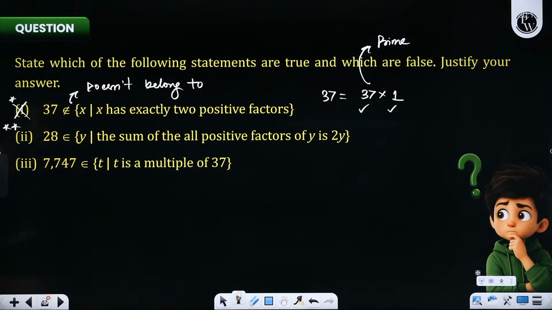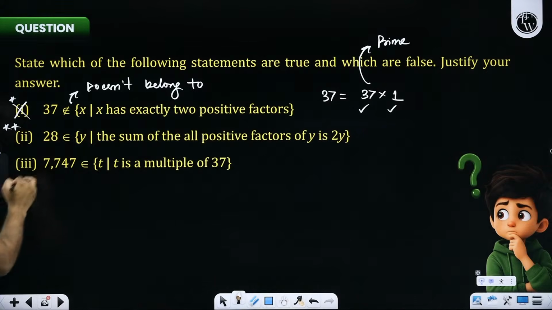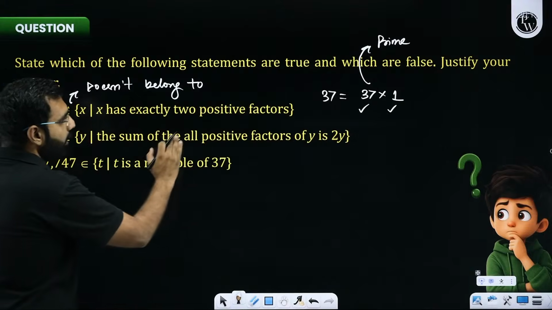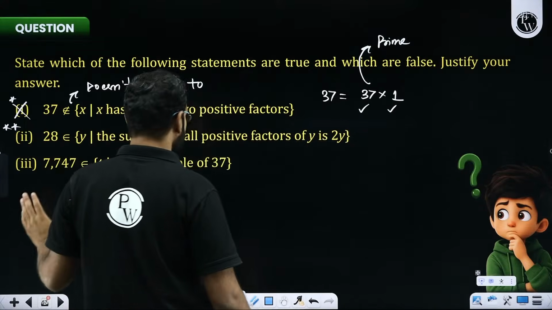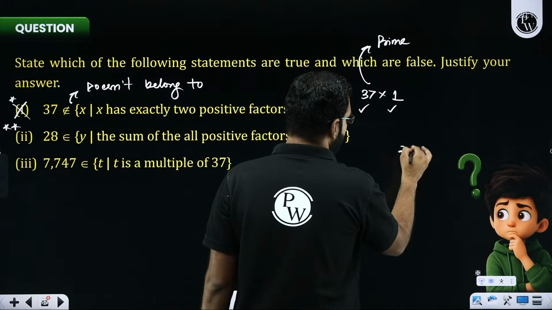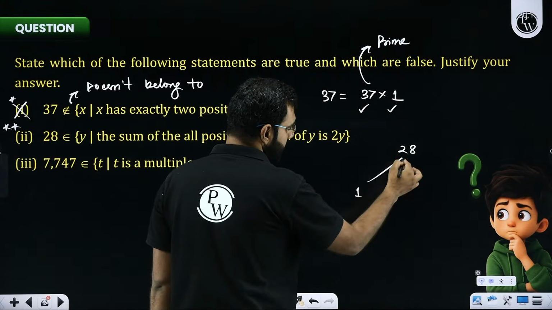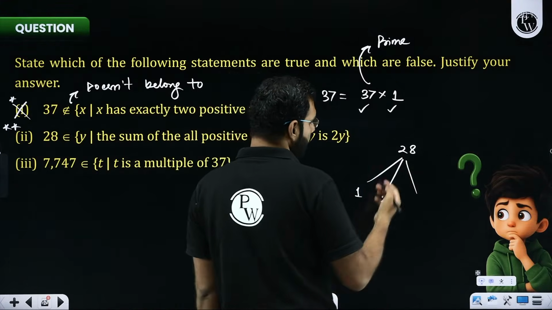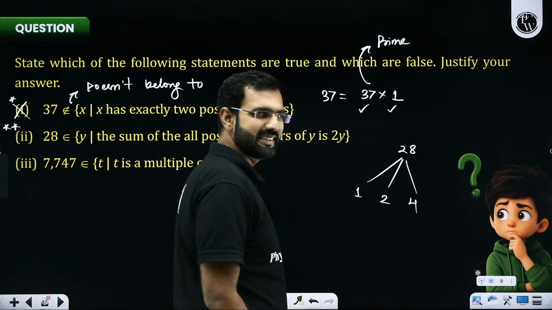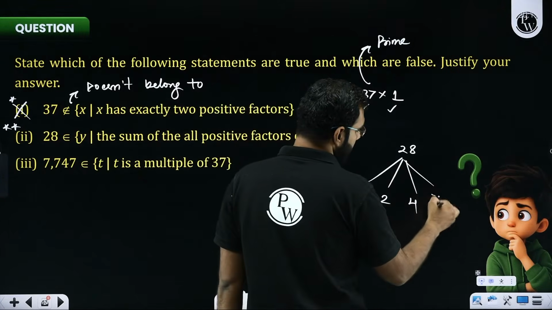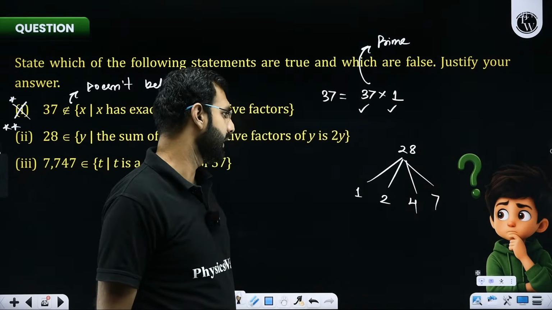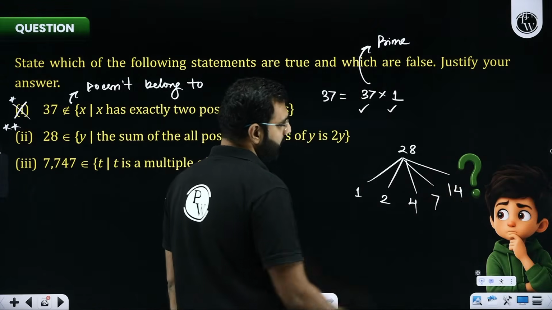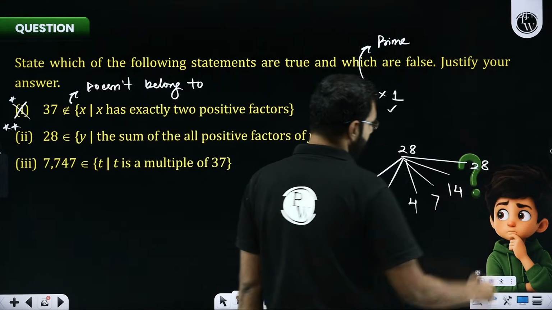Got my point? Now look at the second case. 28 belongs to the set where y is such that the sum of all positive factors of y is 2y. Okay, 28. If I factorize 28, 28 is divisible by 1, by 2, 2 into 14, yes or no? 3 does not divide it. 4 into 7 is 28, 5 doesn't, 6 doesn't, then 7 into 4 is 28. I hope you're getting it. After 7, of course, 14 will divide it, then 28 will indeed divide it.